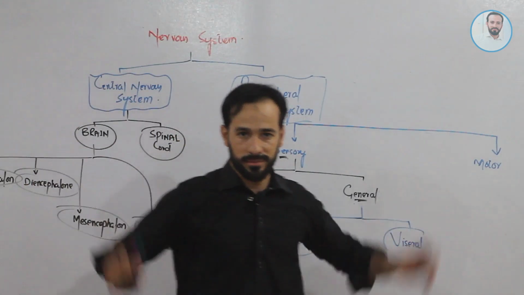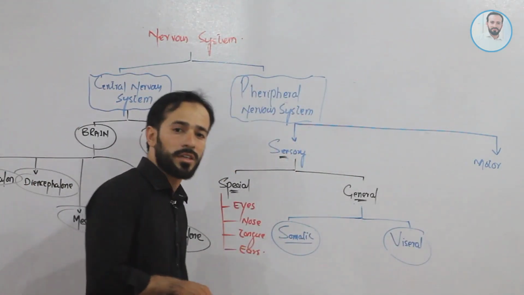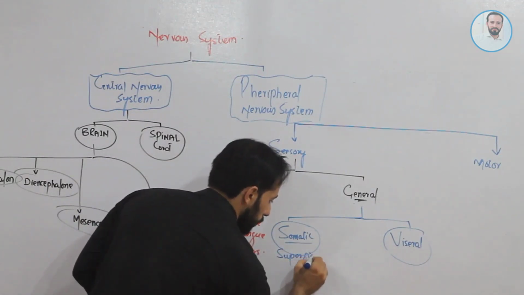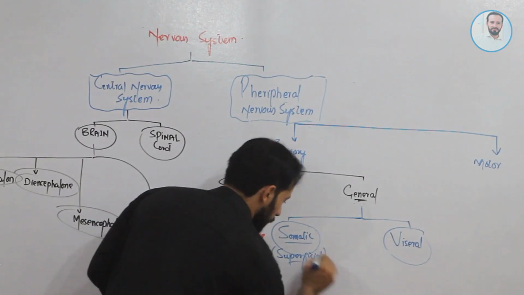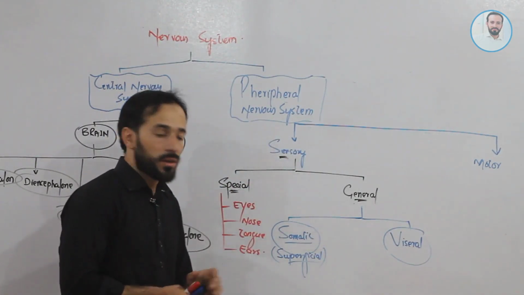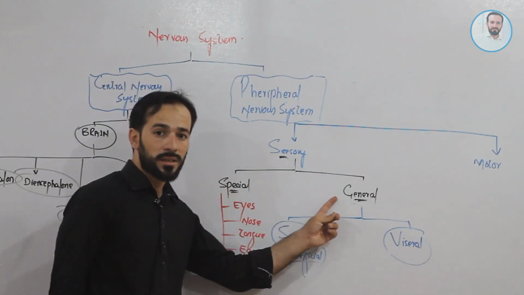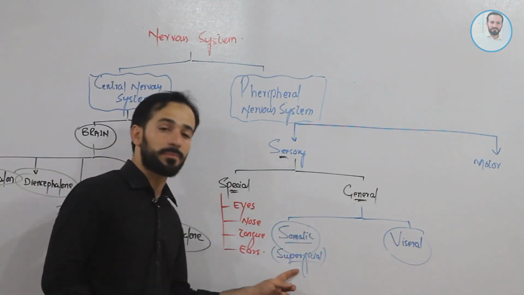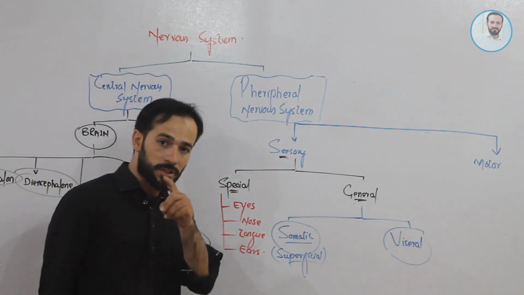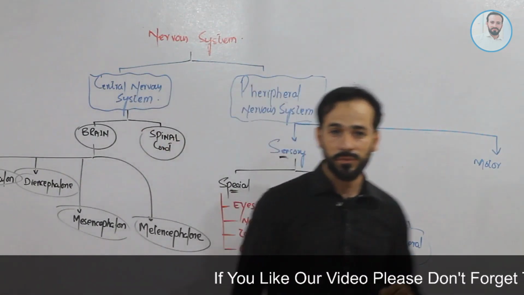Somatic means superficial. I will call it superficial. So those sensations which are coming from all parts of the body, that is general, and from the superficial parts of the body, that is somatic. So the somatic general sensory peripheral nervous system is responsible for taking information from the superficial parts of the body, right?